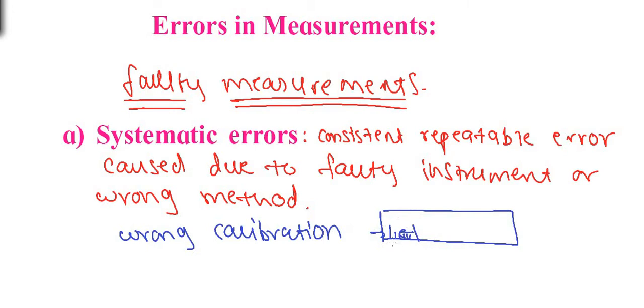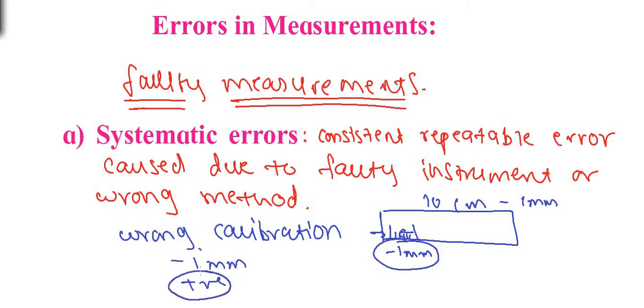Now suppose there is one division less, that is 1 millimeter less. So while we are measuring 10 centimeter, we are actually measuring 10 centimeter minus 1 millimeter. Every time we use this scale, we are going to make an error of minus 1 millimeter. Two types of errors are there. If you are measuring more than the expected value, it is called positive error. And if you are measuring less than the expected value, it is called negative error. So this is due to wrong calibration, systematic error.